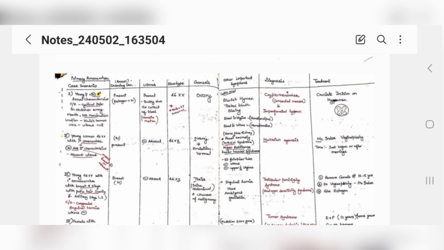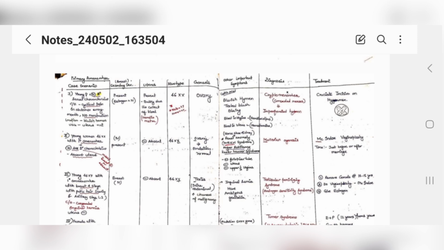Everything in this female is normal. She's normally menstruating, her ovary is there, her karyotype is normal, uterus is normal, her breast secondary sexual characteristic is developed because there is no problem in the hormones. The only problem is that it is not coming out via the hymen because her hymen is concealed or imperforate.